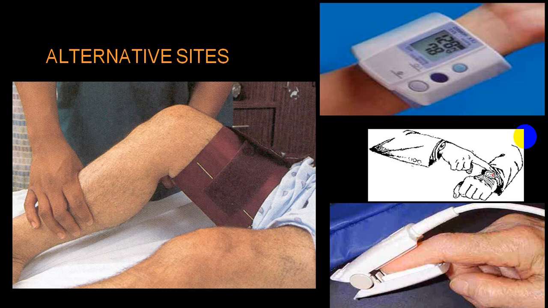If in the lower limb the blood pressure is much higher, more than 20 millimeter of mercury difference between the upper limb and lower limb, we call that Hill's sign. Again, in Hill's sign we divide into mild, moderate and severe. We'll be discussing it in the chapter on aortic regurgitation. If the lower limb is 20 millimeter higher as compared to the upper limb, we call it mild. More than 40 millimeter, moderate. More than 60 millimeter, severe aortic regurgitation.